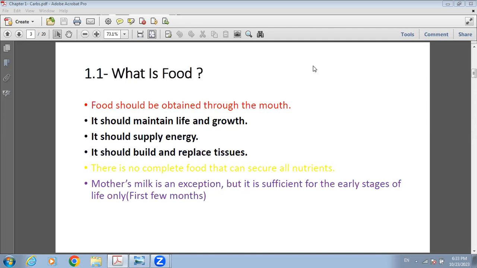First, what is food? Food is anything that we eat through our mouth and maintains our life and growth and supplies us with energy and also replaces and builds tissues. There is no complete food that can secure all nutrients, but mother's milk is an exception. It is sufficient only for the early stages of life.